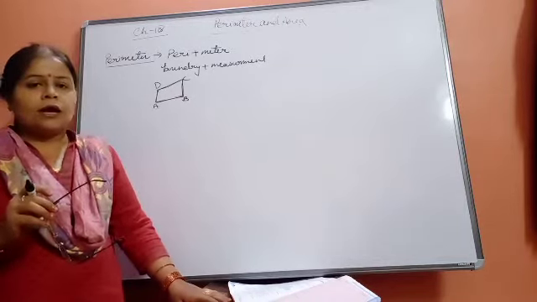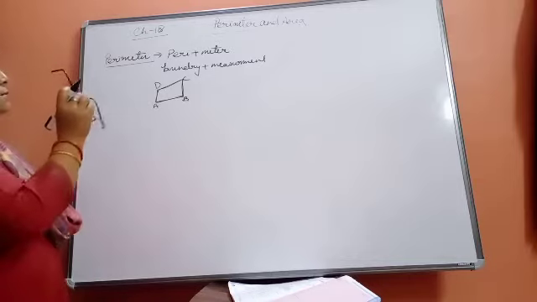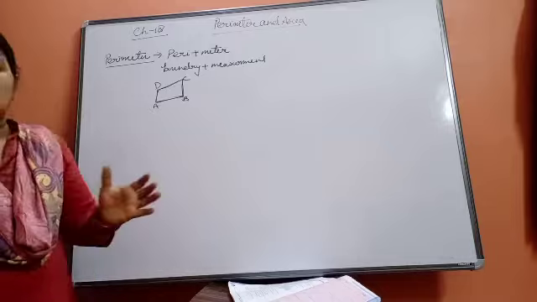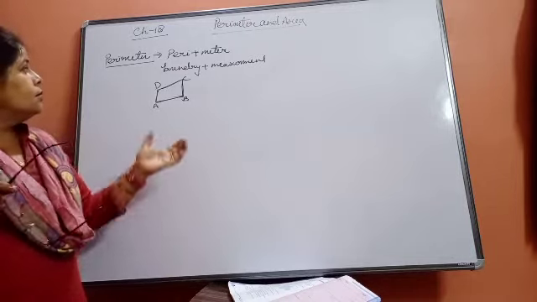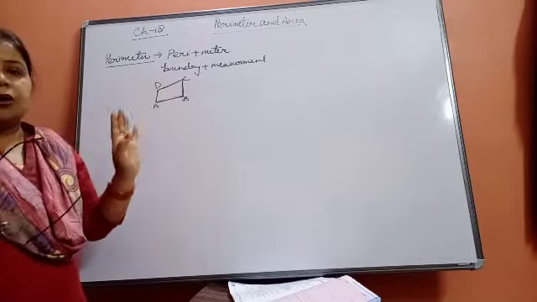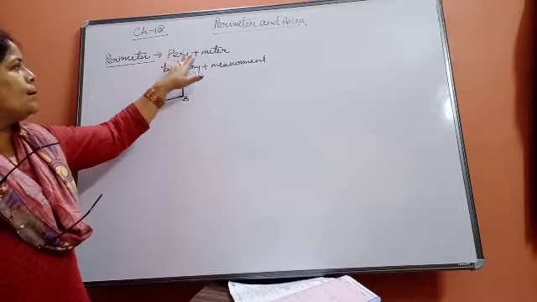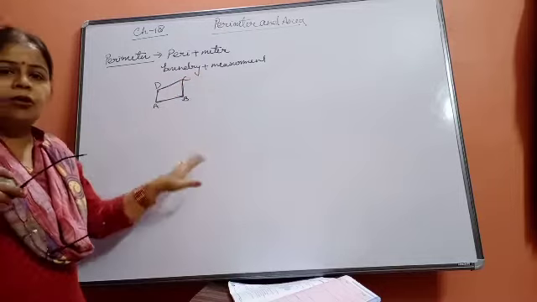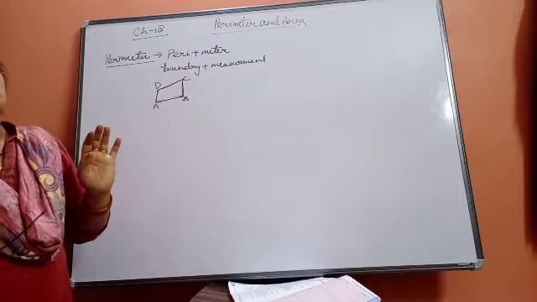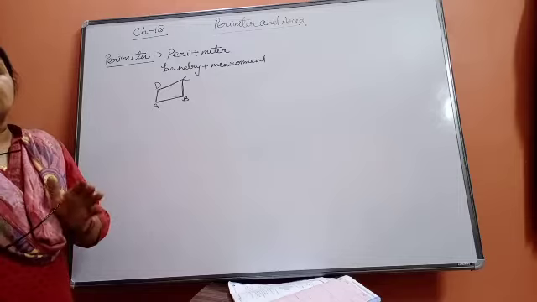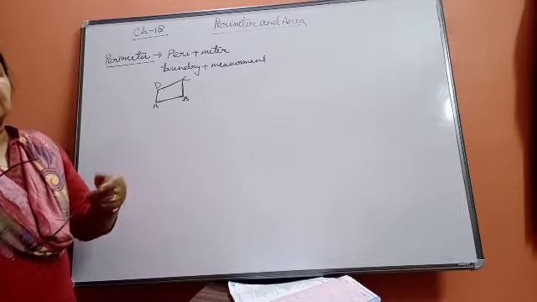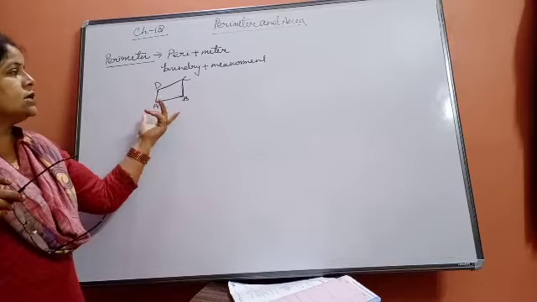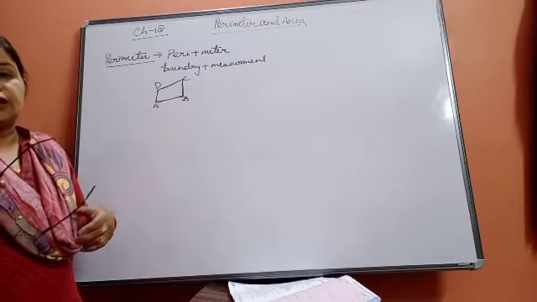And second thing, beta, first of all we are going through the topic of the chapter, means what is our topic. The first part, maybe everybody of you has understood: peri plus meter. Peri means boundary, meter means measurement. So measurement of boundary is known as the perimeter. The children are too much confused in this part. For perimeter they are calculating area, for area they are calculating perimeter. If you know the basic concept of the chapter, then you will not have any problem.